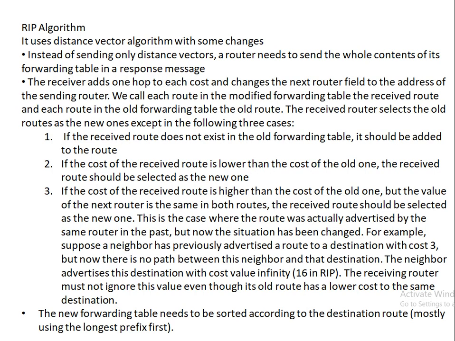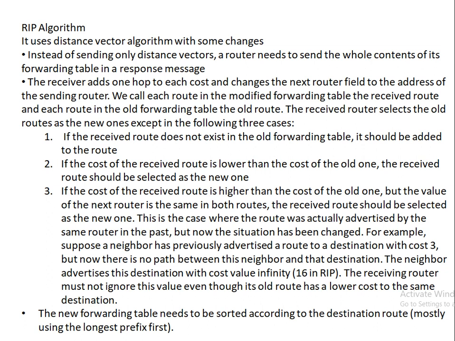Now the RIP algorithm, as we said, uses the distance vector algorithm with certain changes. Instead of sending only the distance vector, a router needs to send the whole content of its forwarding table in a response message. A receiver adds one hop to each cost and changes the next router field to the address of the sending router.